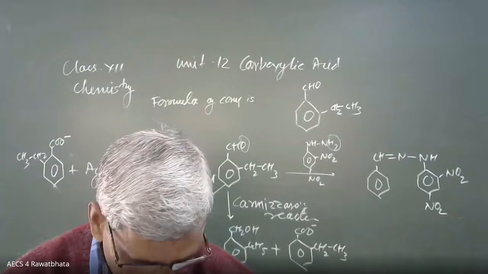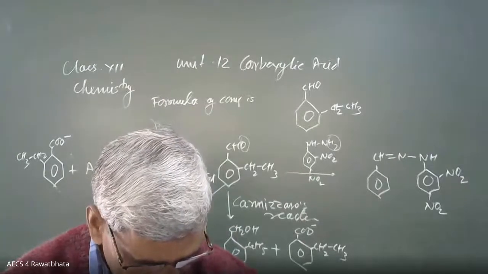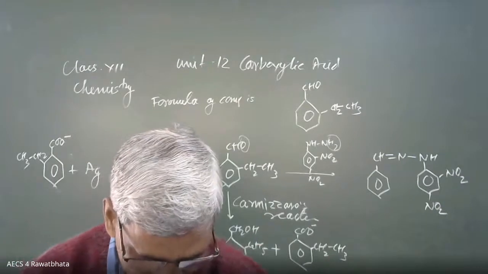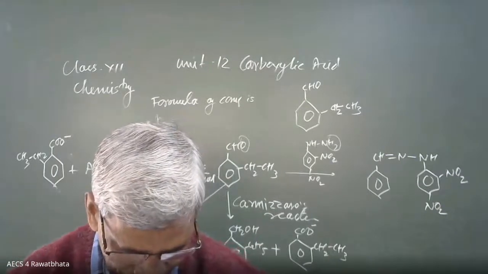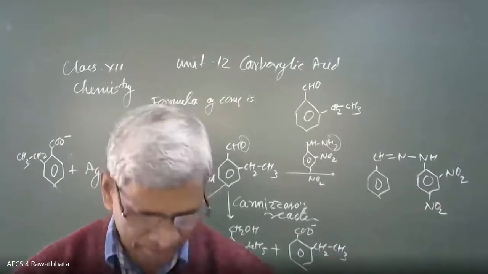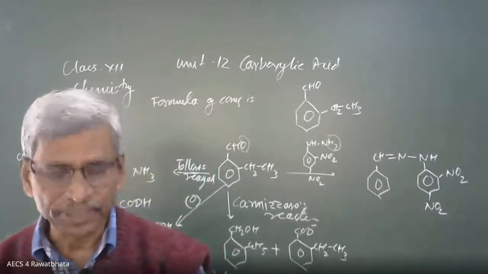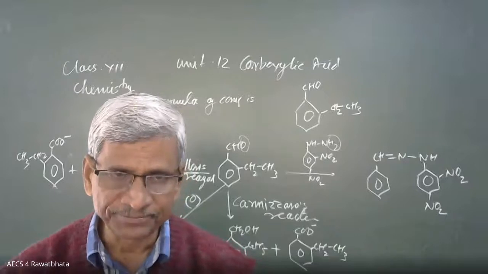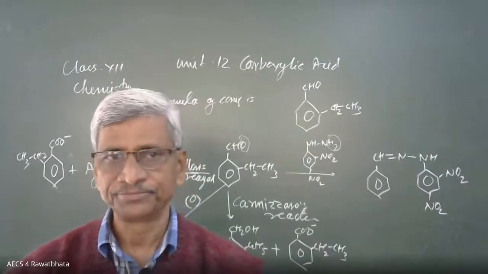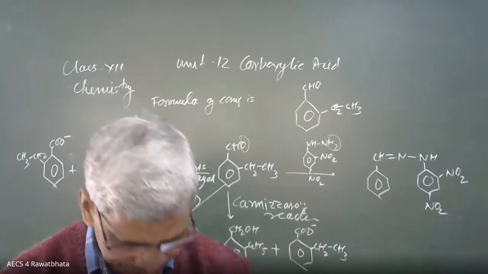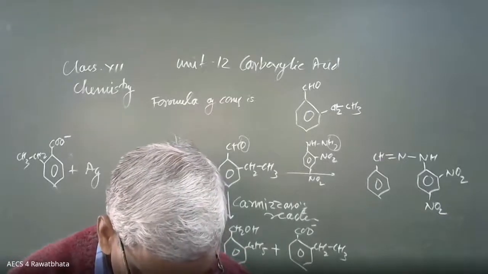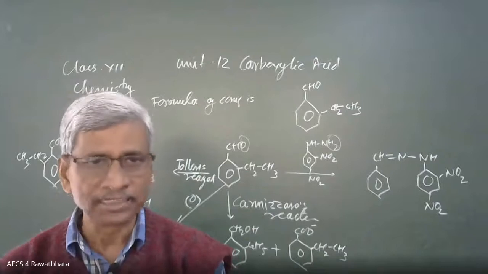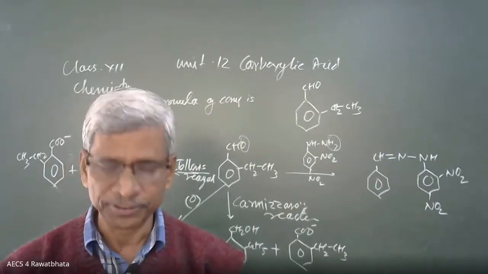It does not reduce Tollens reagent, but it forms an addition compound with sodium bisulfite and gives a positive iodoform test. Without going for the empirical formula and molecular formula calculation, we can directly start because some hints are given here. It does not reduce Tollens reagent, means it is a carbonyl compound, but it is not an aldehyde.